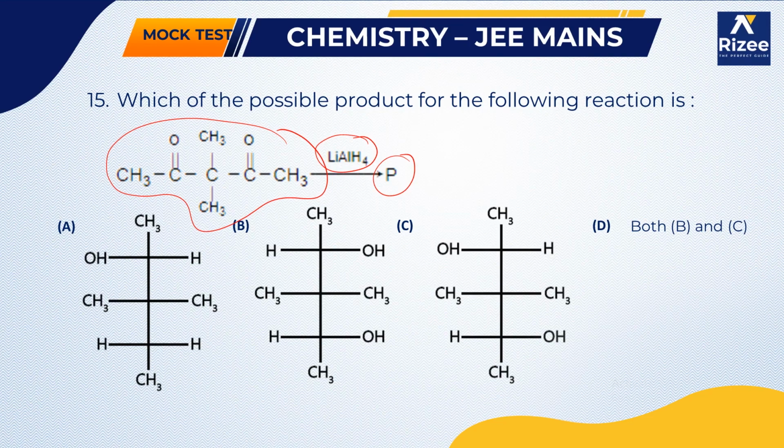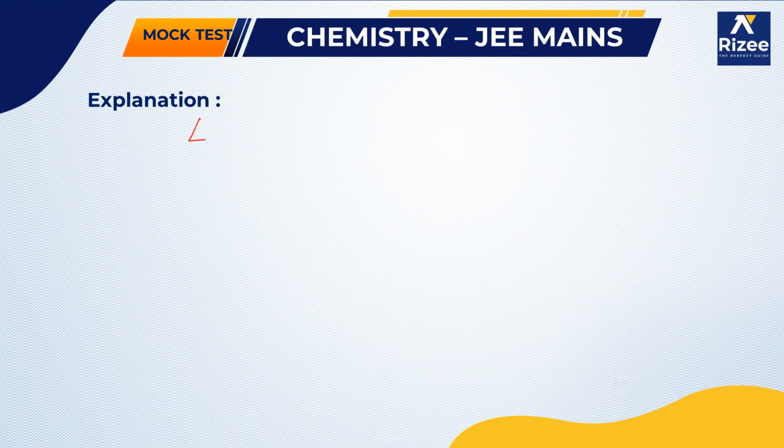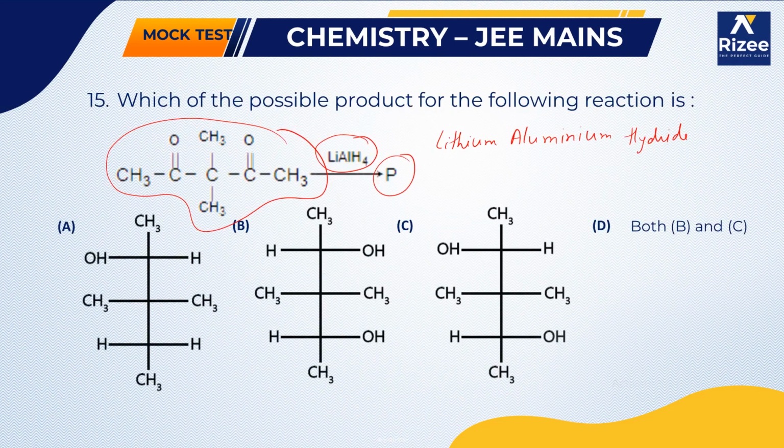Here the reagent is lithium aluminium hydride, also known as LAH for short. Lithium aluminium hydride is a strong reducing agent. So let's see what the reactant is.